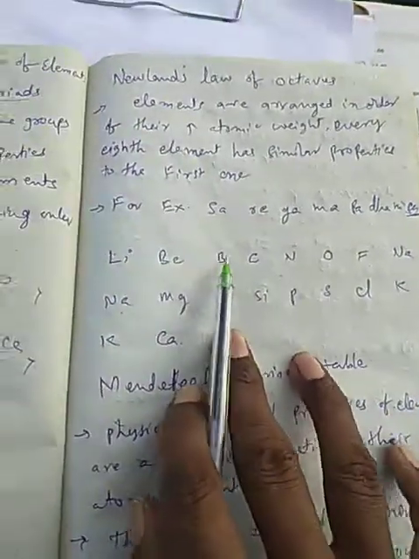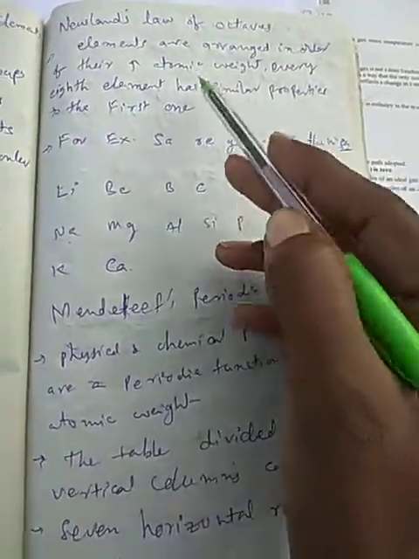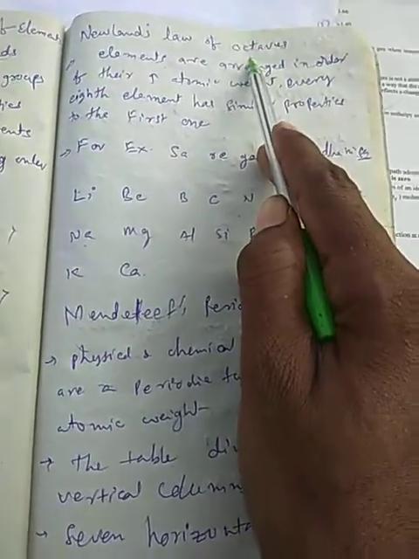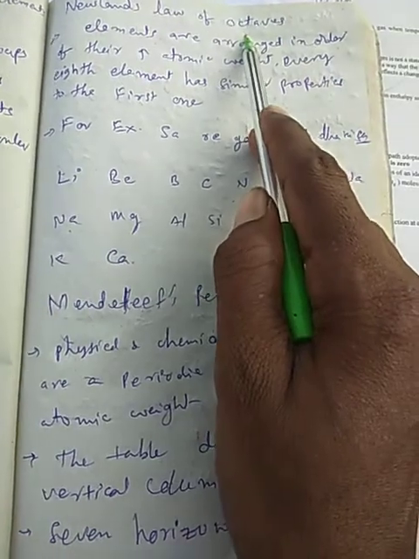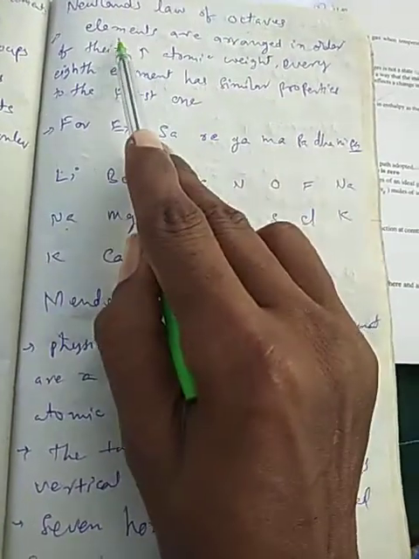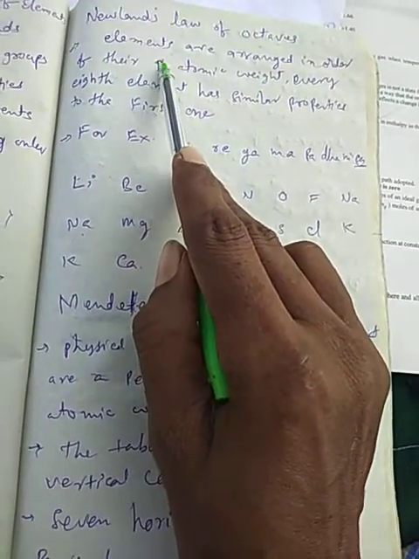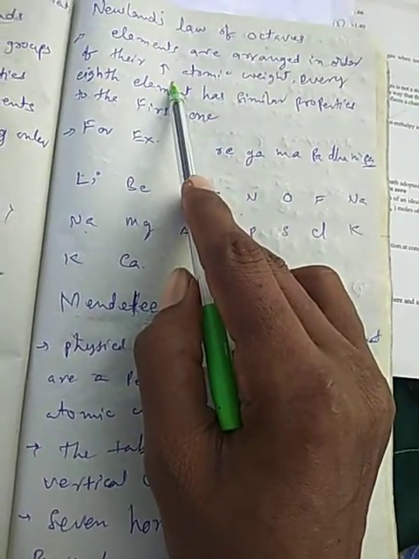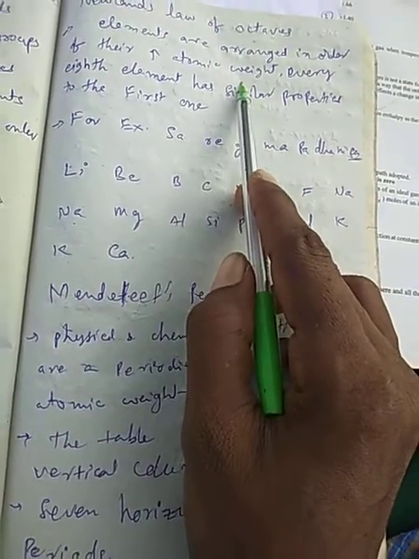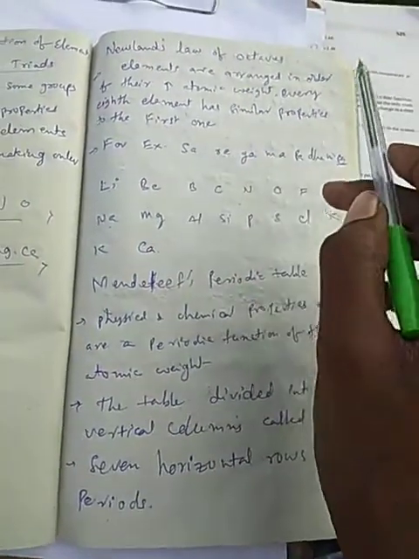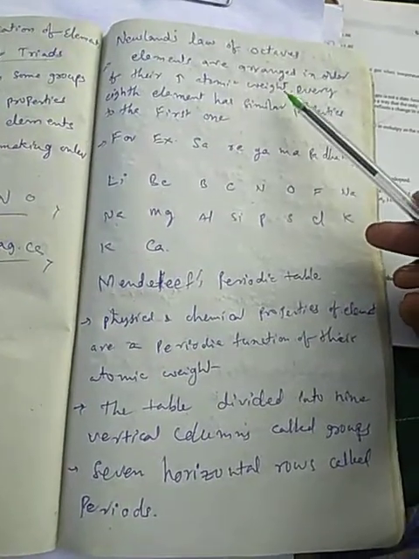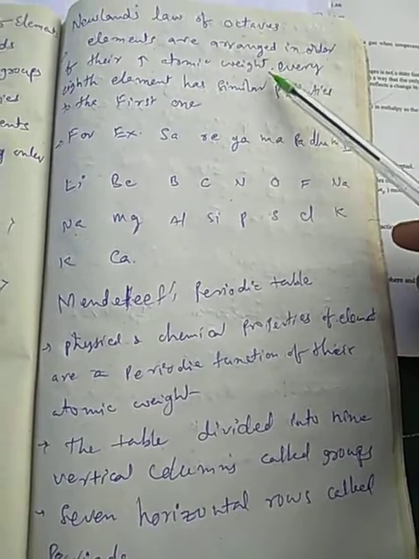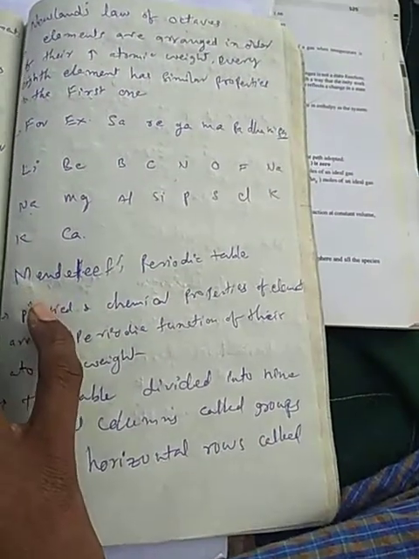Later we have one more law, that is Newland's law of octaves. Newland gave a set of 8 elements in a group. He arranged the elements in increasing order of their atomic weight, and in that order he observed that every 8th element shows similar properties to the first element.